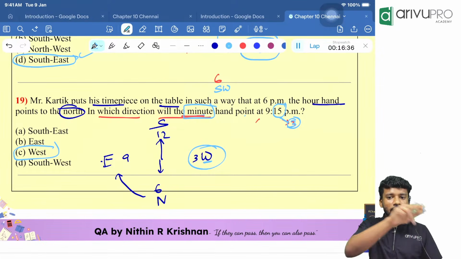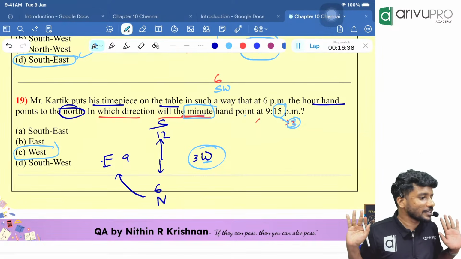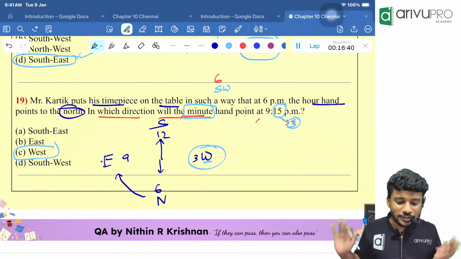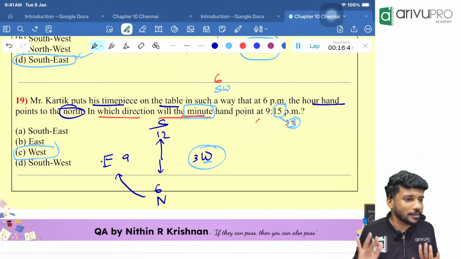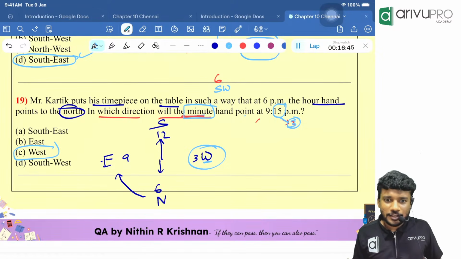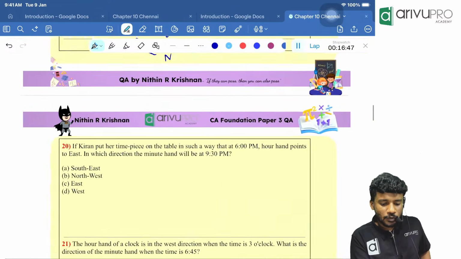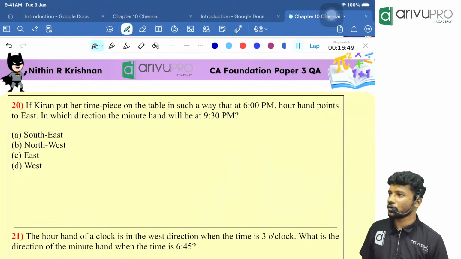If you want, you can draw another line and go for it. But don't do that, because that takes you more time inside the exam. Got it? Sure. If so, try this question and give the answer.